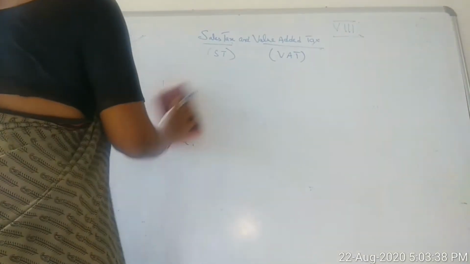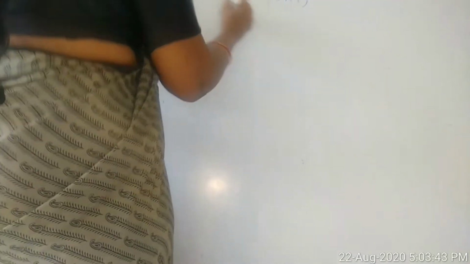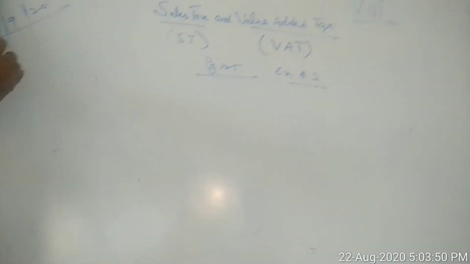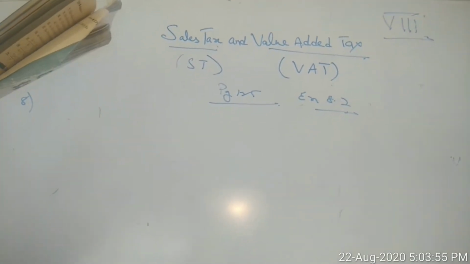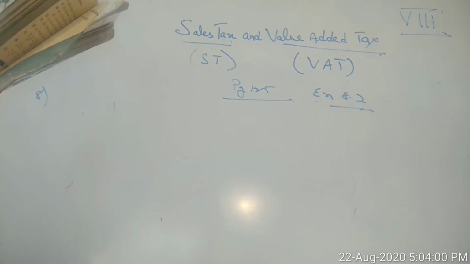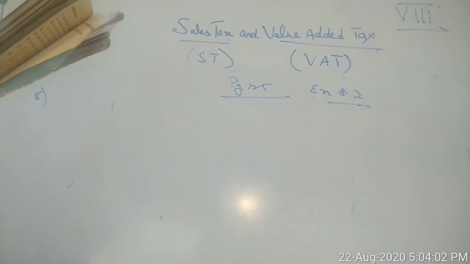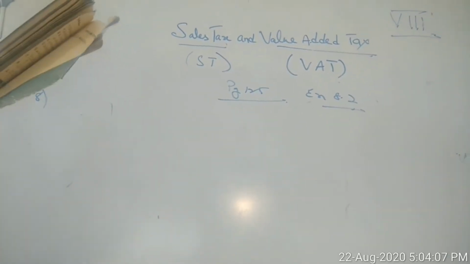Coming to the exercise, only two sums are there, children, in this particular exercise. Page number 125, exercise 8.2, question number 8. The price of a TV is 13,000. The sales tax charged on it is at the rate of 12%. Find the amount that Vinod has to pay if he buys it.